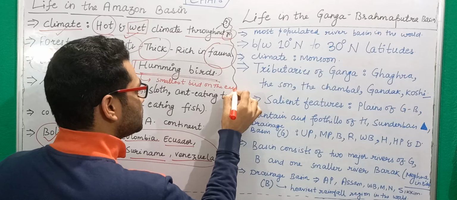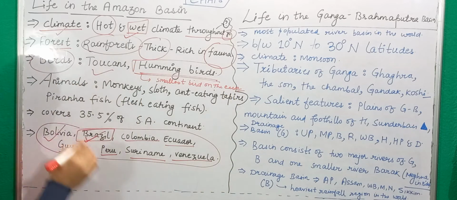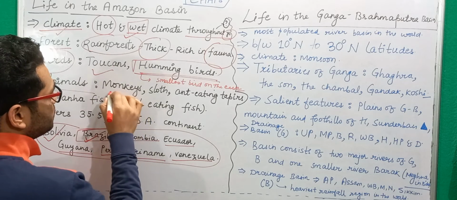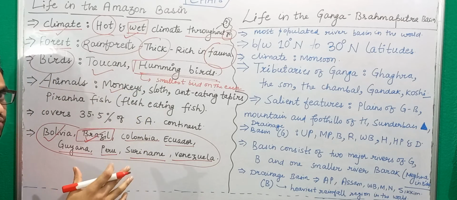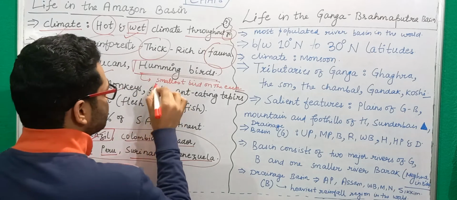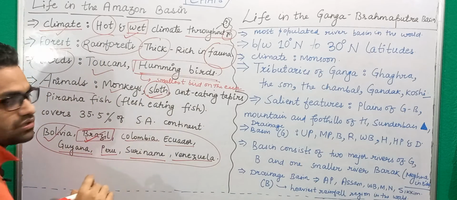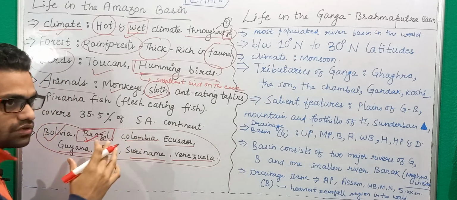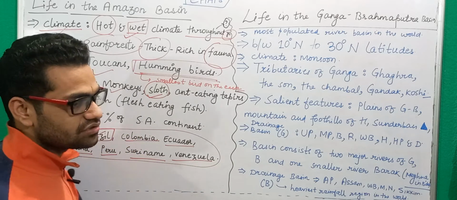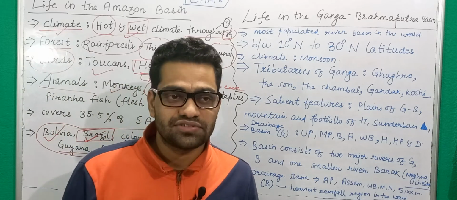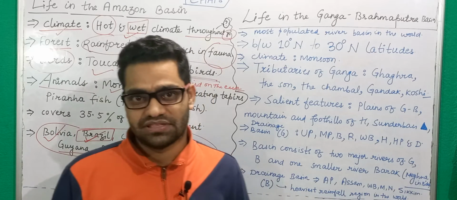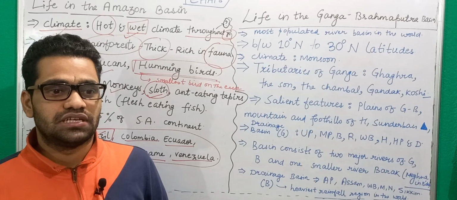So that is why this is very important. Now, what are the animals that you will find in this Amazon river basin? Monkeys are very dominant here. Sloth is another very important animal. The first thing about sloth I will try to mention here is that sloth is one of the laziest and slowest types of animal.